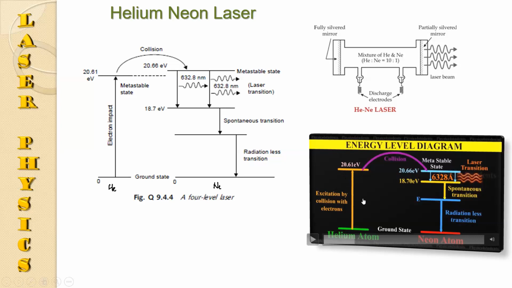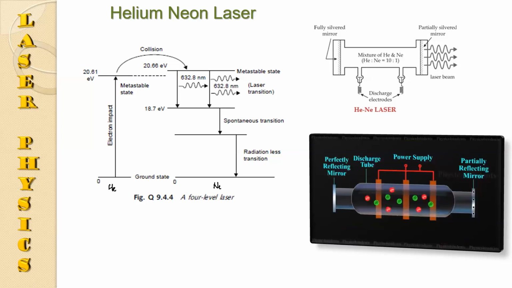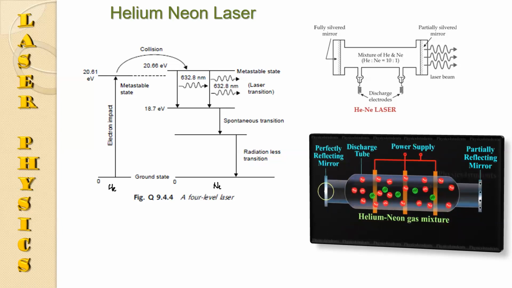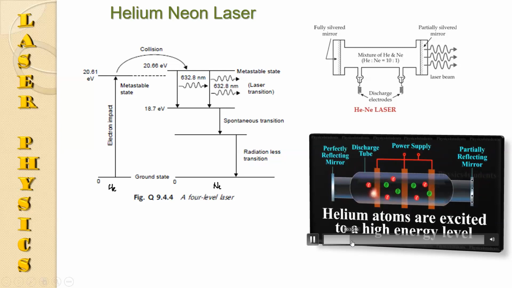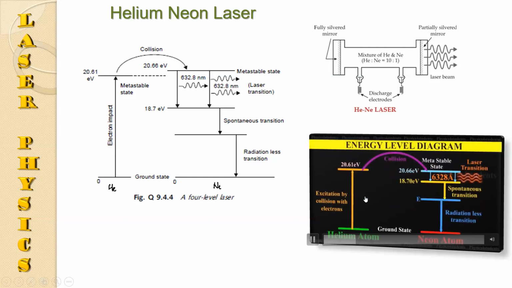So the helium atoms get excited, more helium atoms are excited, and the number of neon atoms excited is very small.